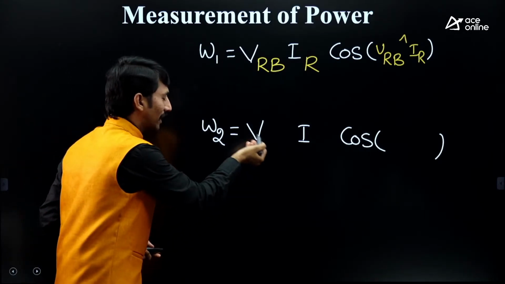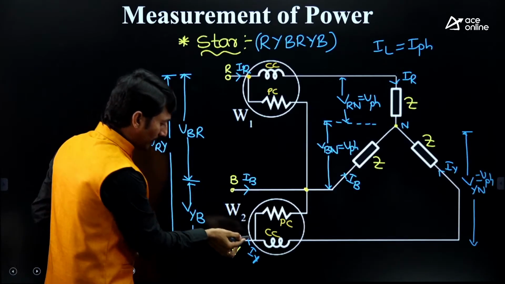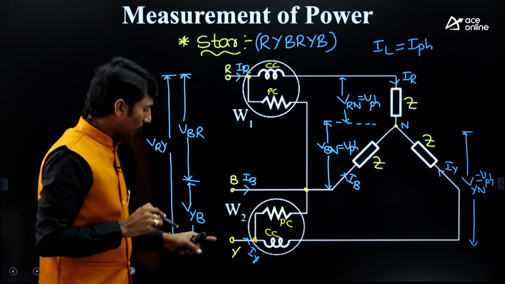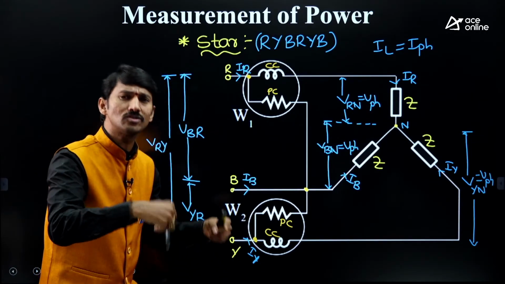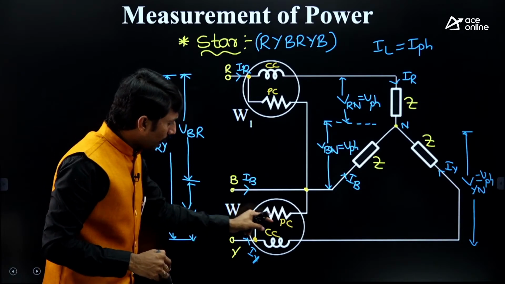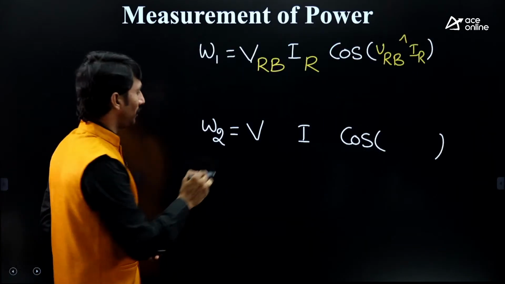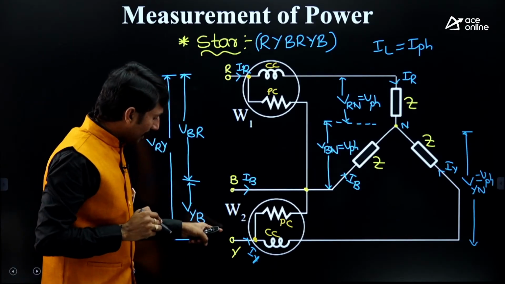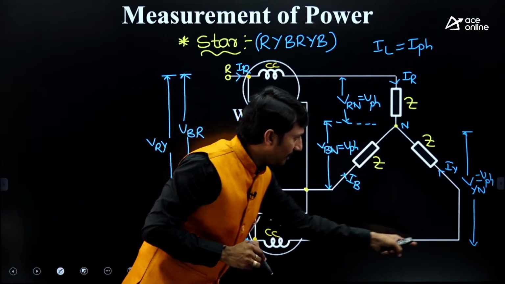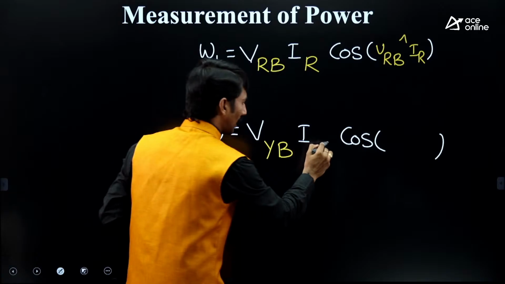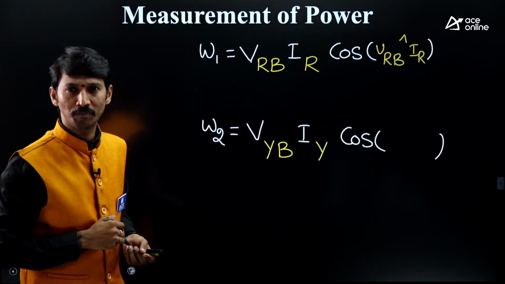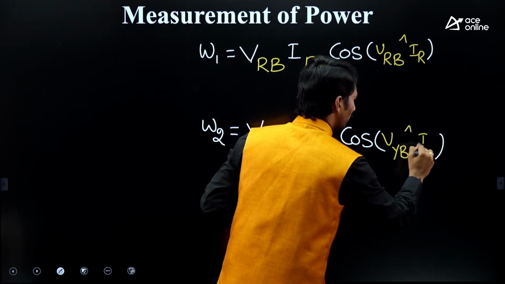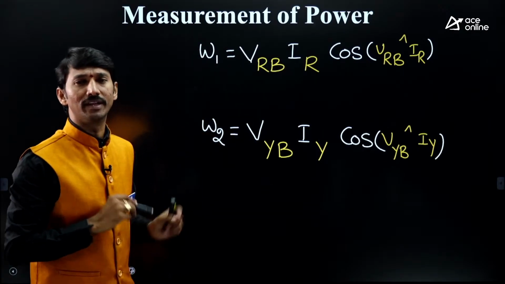I am coming again with the second wattmeter reading. The potential coil is connected between Y and B. So in the Y terminal the wattmeter is there, and the voltage across this is VYB. After that, the current through the current coil is IY. Then the angle between these two, VYB and IY. Very simple.